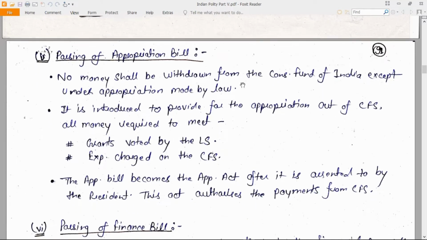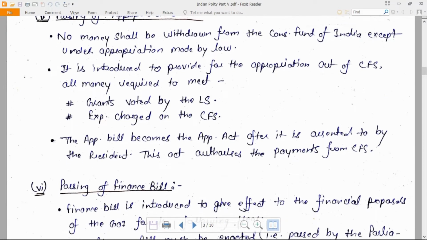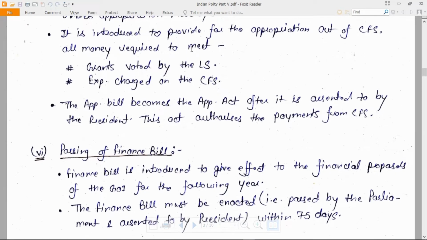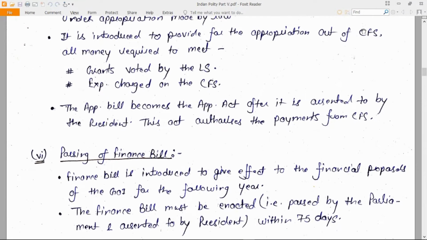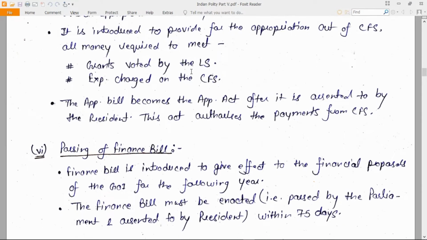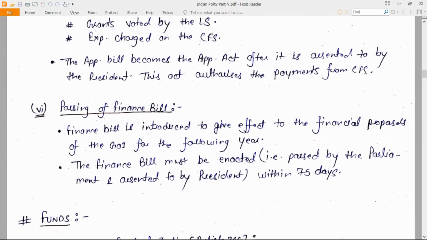No money shall be withdrawn from the Consolidated Fund of India except under appropriation made by law. It is introduced to provide for the appropriation out of the Consolidated Fund of India. All money required to meet grants voted by the Lok Sabha and expenditure charged on the Consolidated Fund.